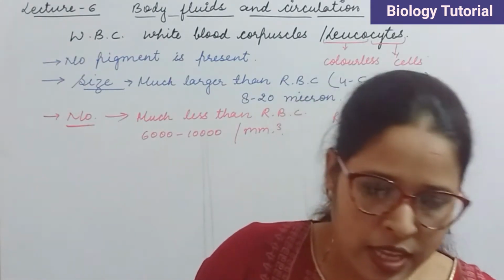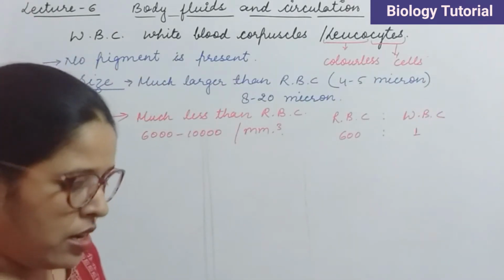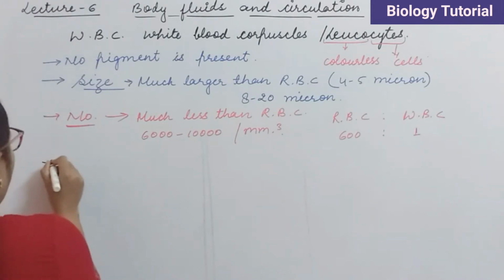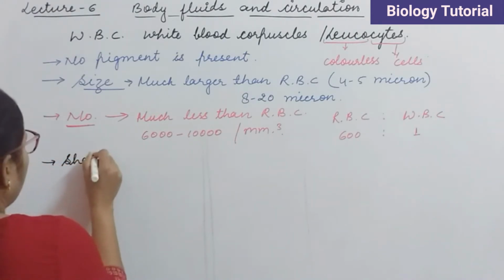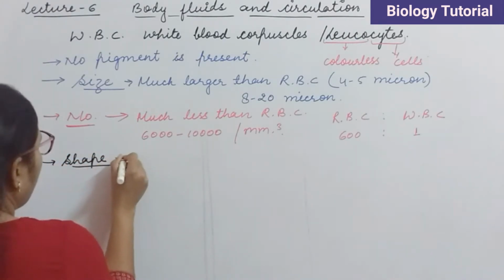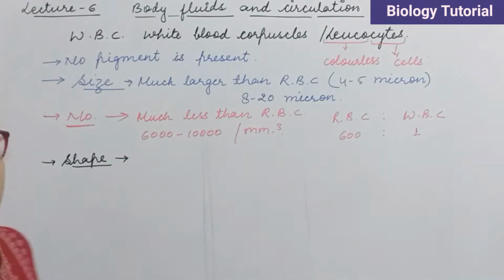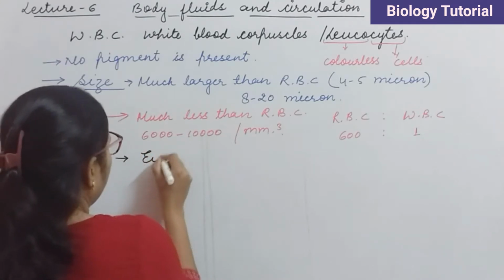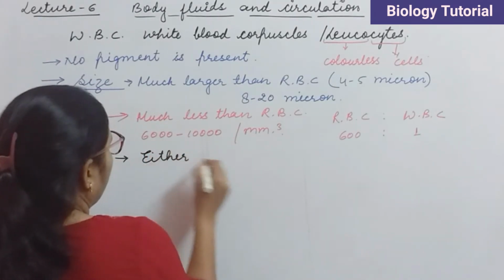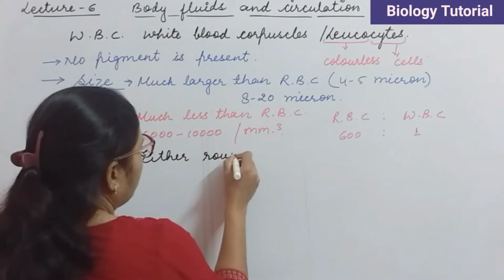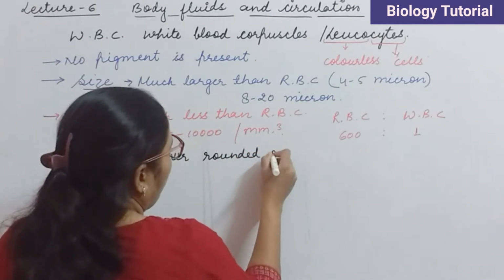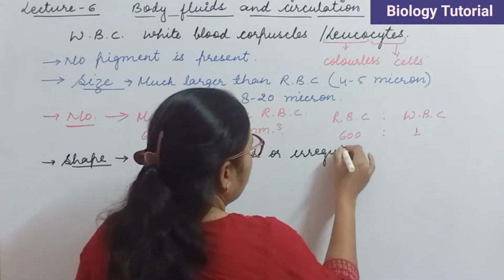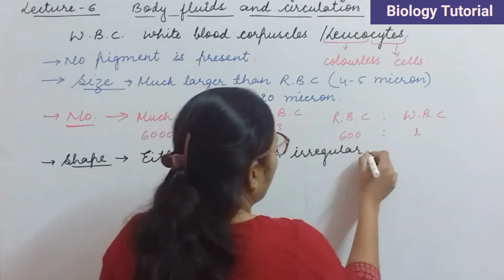Now, these cells are rounded in shape. So here we are going to discuss the shape of WBC. The shape of RBC is biconcave disc shaped, and these are mainly either rounded or irregular in shape because these show amoeboid movement.